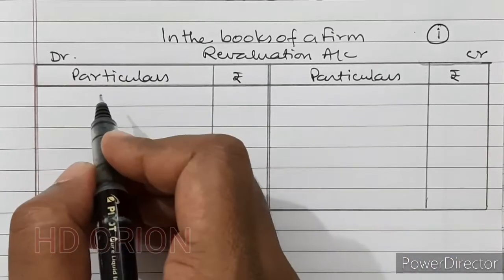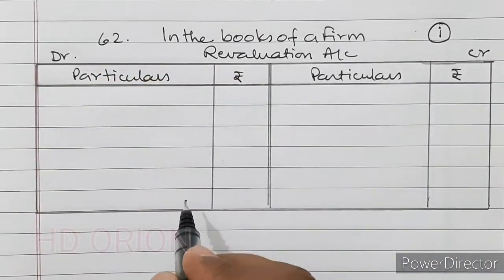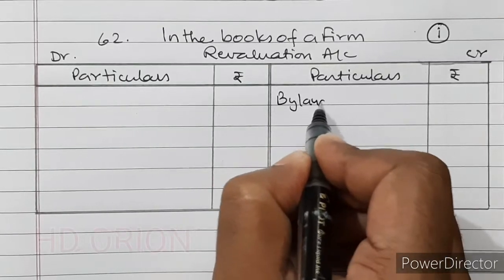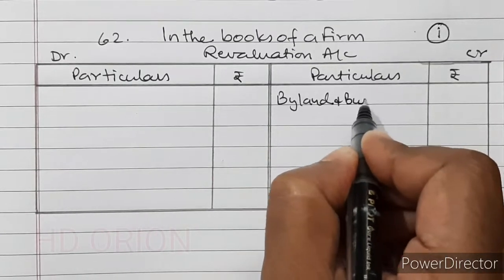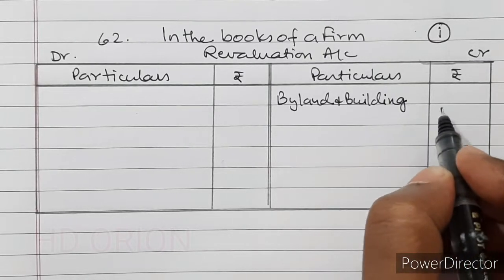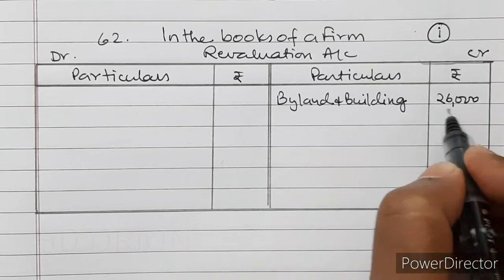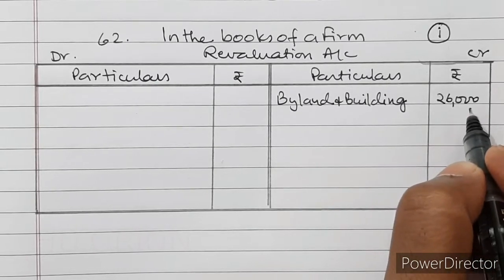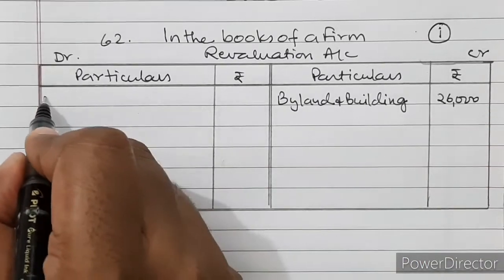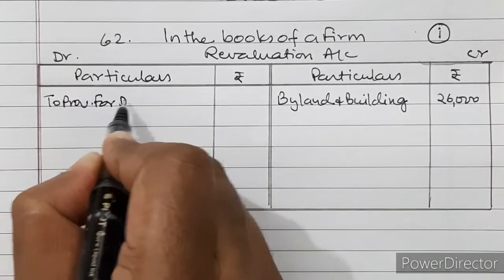Now let us prepare revaluation account for question number 62. So land and building is undervalued, so by land and building $26,000. It was undervalued, so we are making it correct. Then second is provision for doubtful debts is to be made. So to provision for doubtful debts.